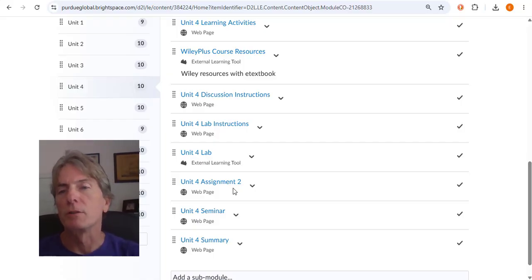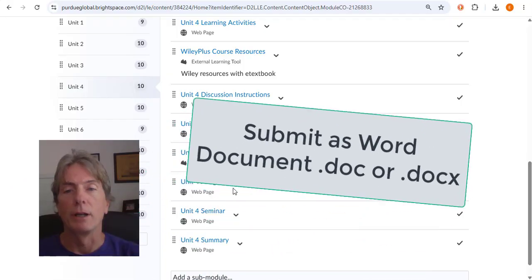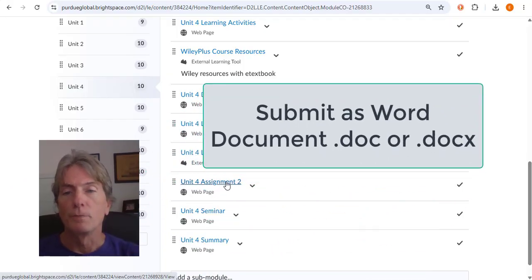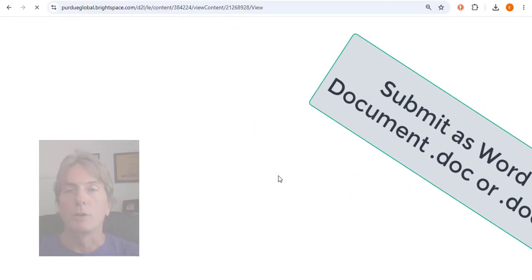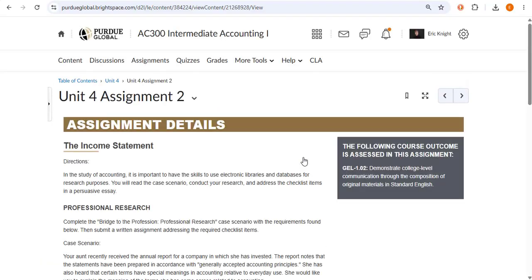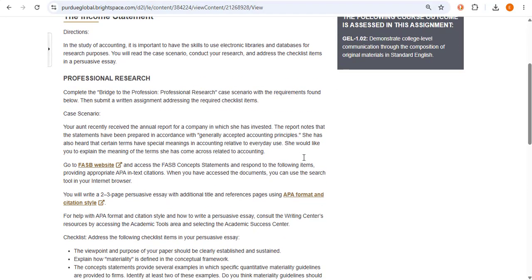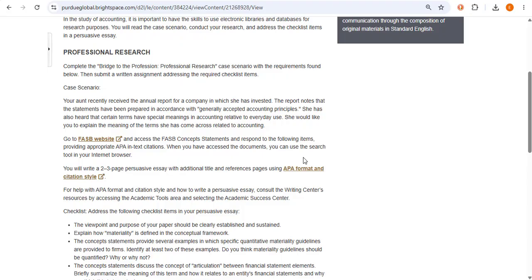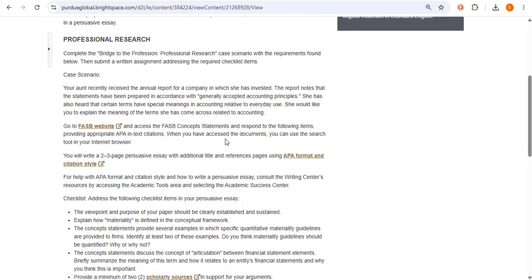Don't get this confused and submit it as alternative assignment, because that's for the seminar. Submit this as assignment 2 and make sure you submit this as a Word doc, not a PDF file. It's easier for me to grade that way. So if you go to assignment 2, you'll see the requirements, and everything you need is on this page, although I'll show you that there's additional information in the announcements too. Anyhow, here's just what you need to do.